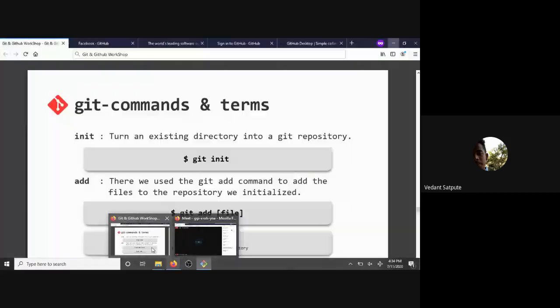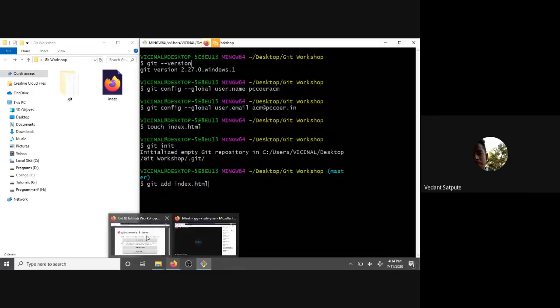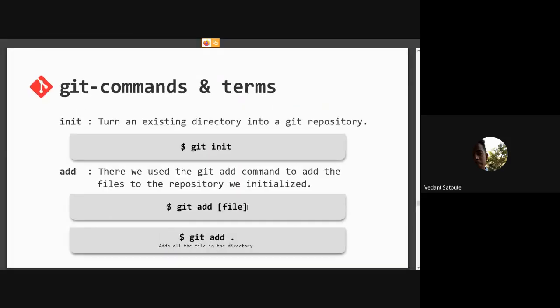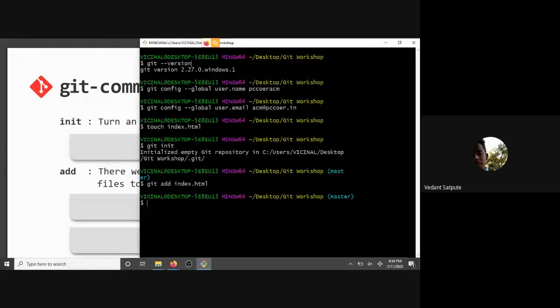So git add index.html is just used to add a file to Git, to tell Git that changes are to be tracked. Now every time I do git add for this file, if I make any change in index.html, it will tell Git that these changes are done, these lines are changed, and the number of lines that are changed.